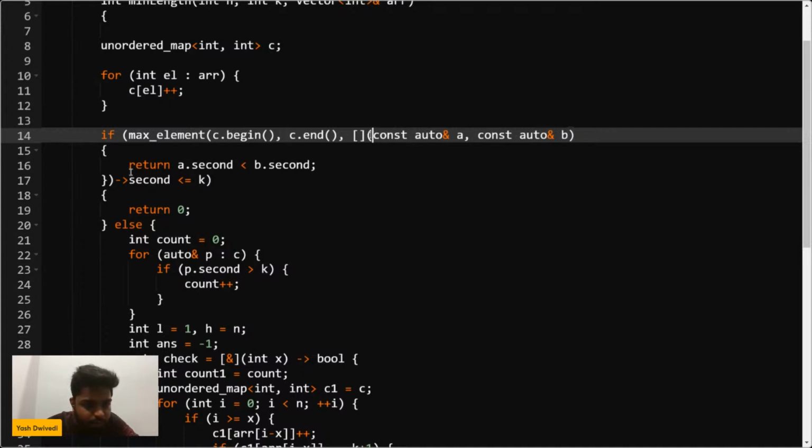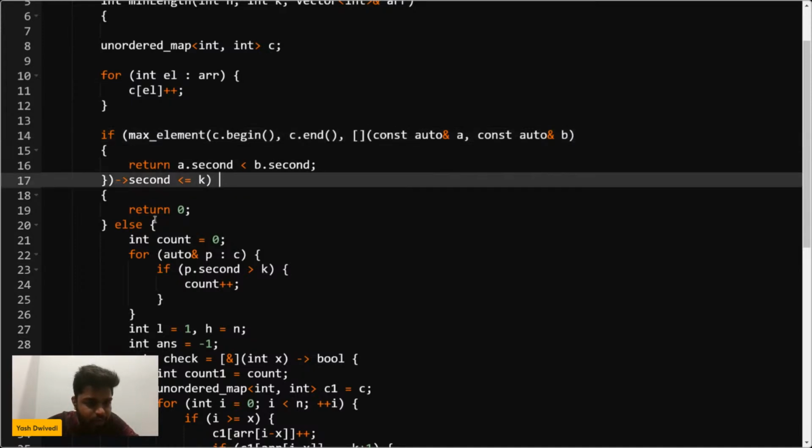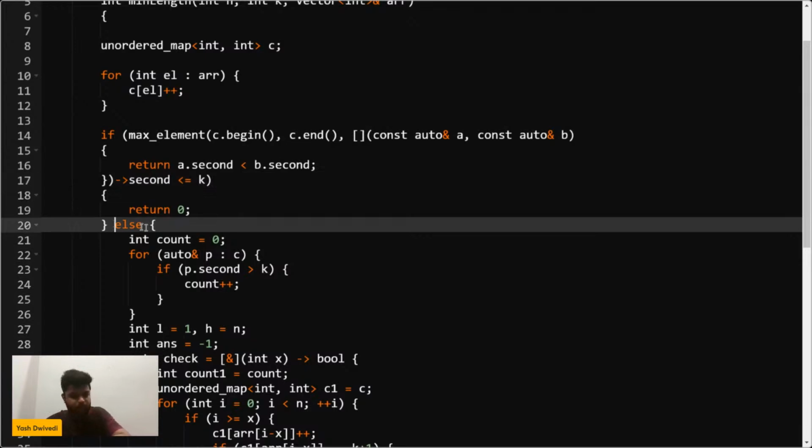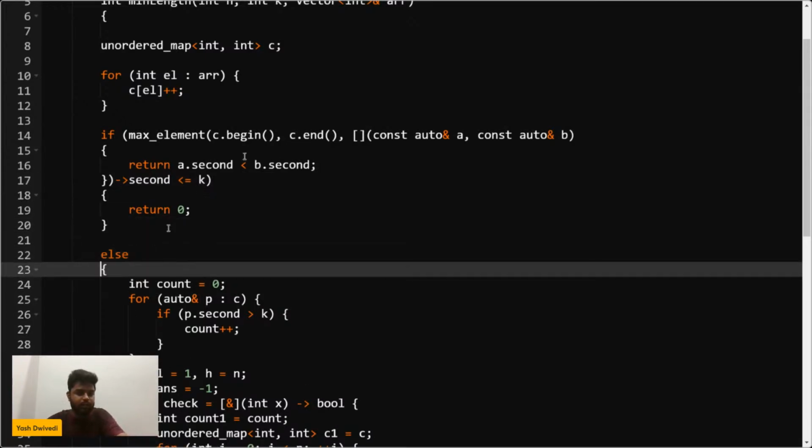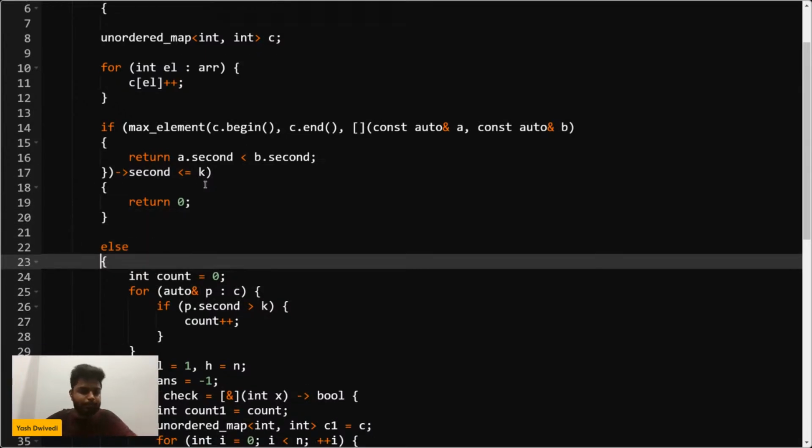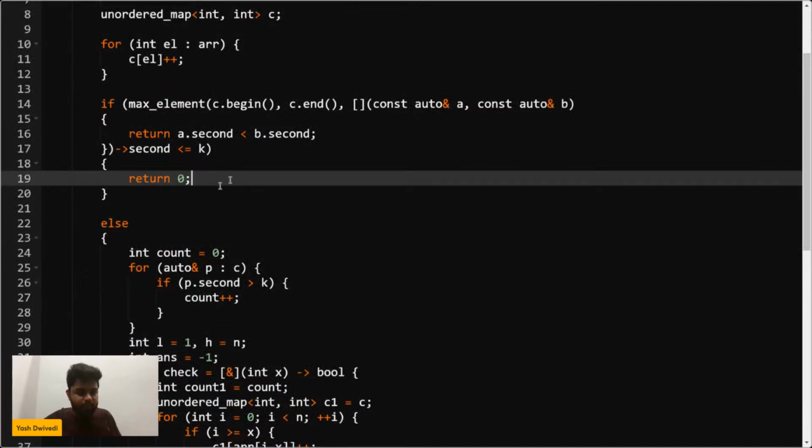No, this is fine, this function is fine. Basically this is the whole function, and instead of just return this else, that's okay. Yeah, this is fine.